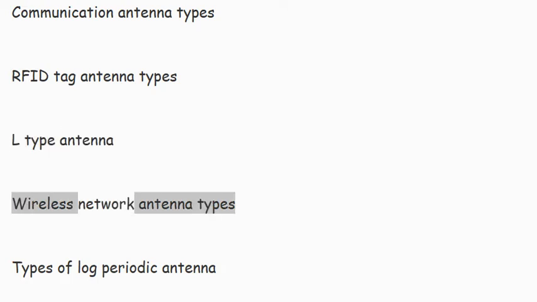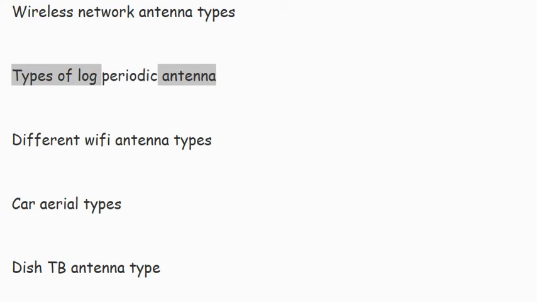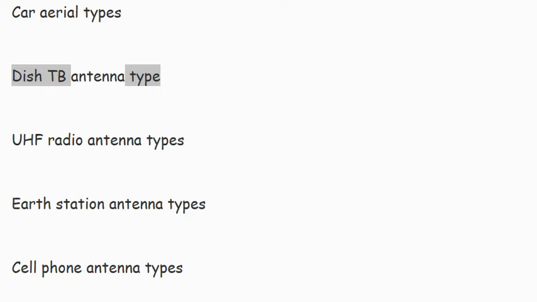Wireless network antenna types. Types of log periodic antenna. Different Wi-Fi antenna types. Car aerial types. Dish TV antenna type. UHF radio antenna types. Earth station antenna types.